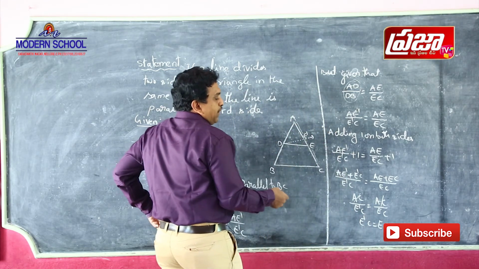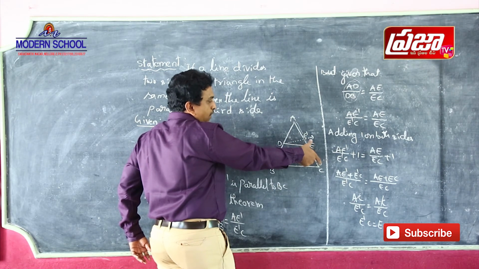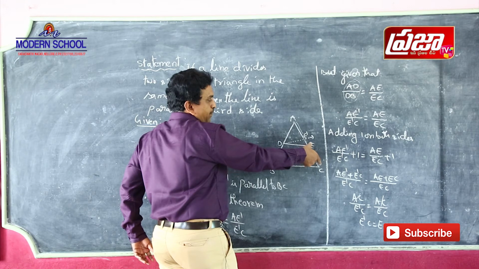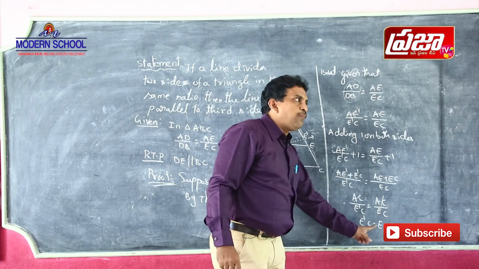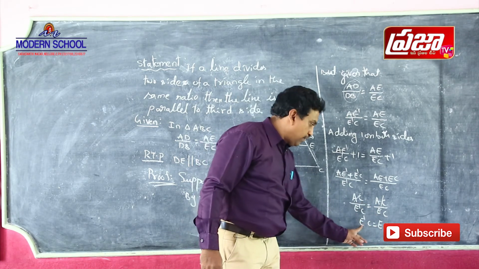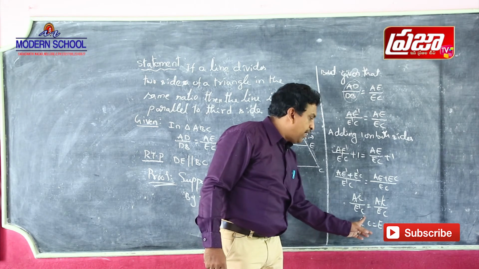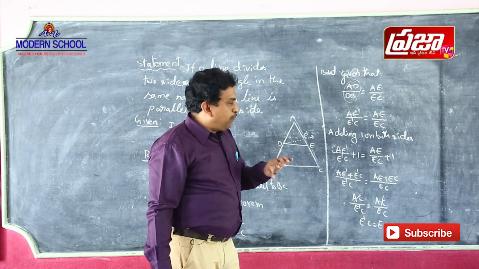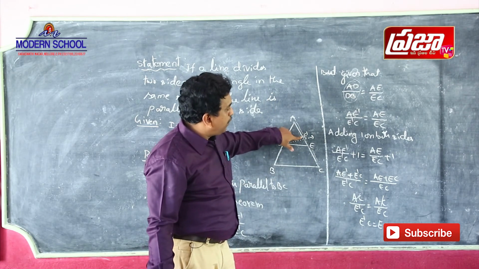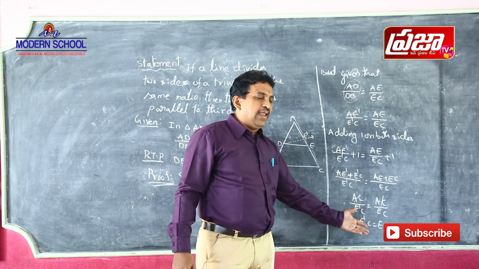If you look at the figure, this is the length of E dash C and this is the length of EC. They are not equal in the figure, but here we got them equal. This is possible only when E dash coincides with E; otherwise those are two different lengths.